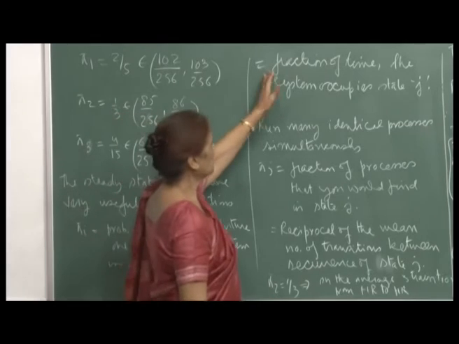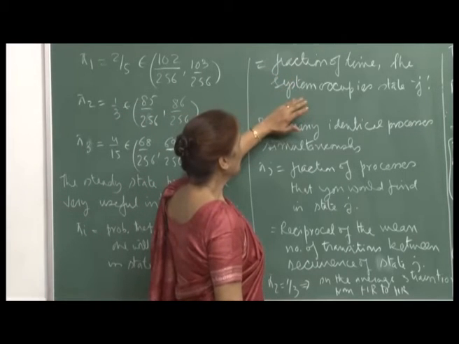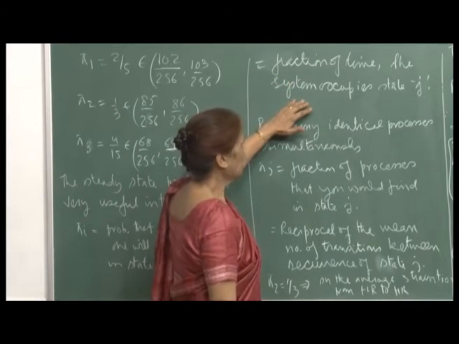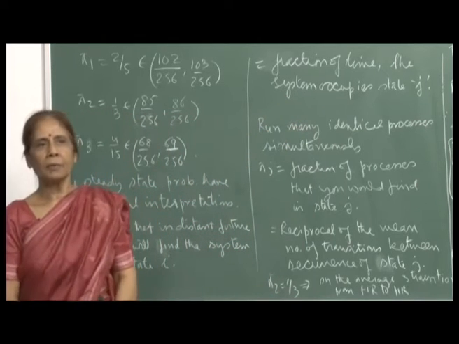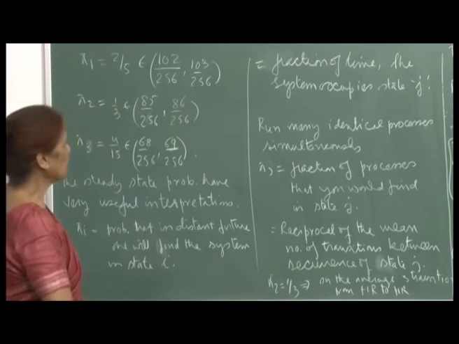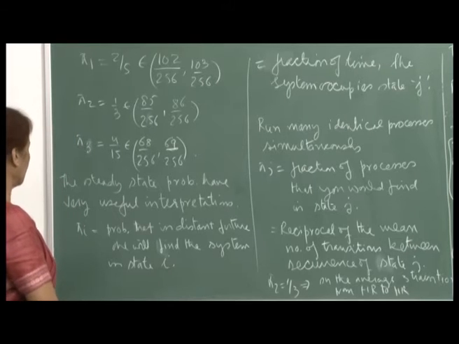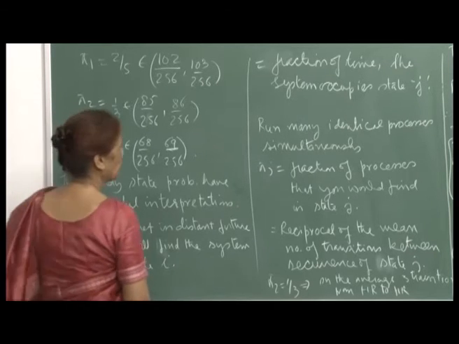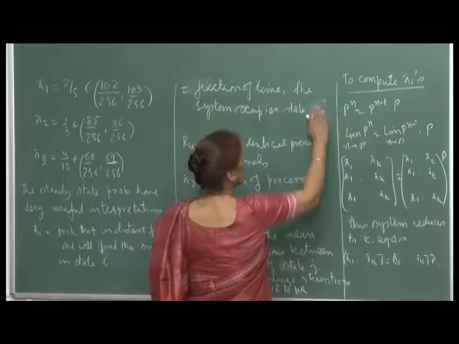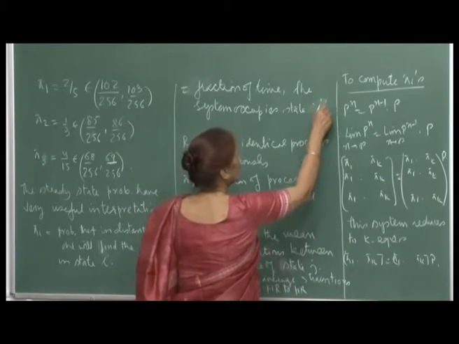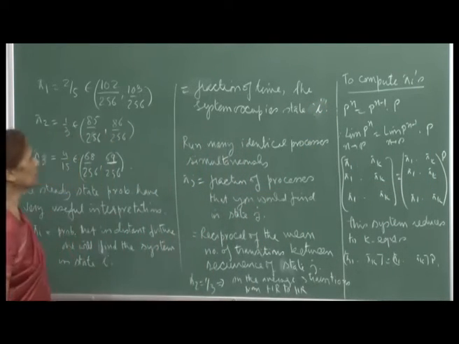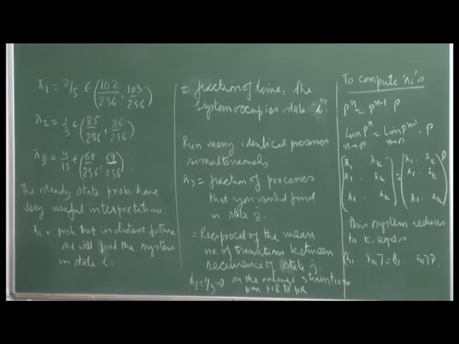Then you can also interpret this as the fraction of time the system occupies state j. Oh, I am writing pi j, so it should be pi i here, sorry, this is i. So, the fraction of time the system occupies state i.